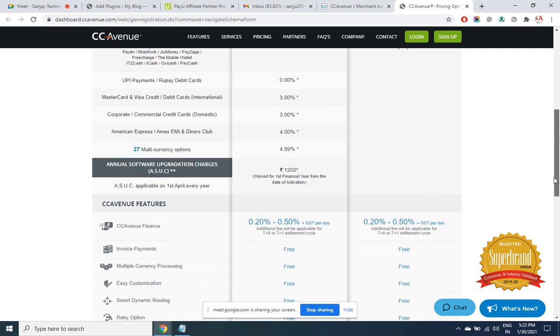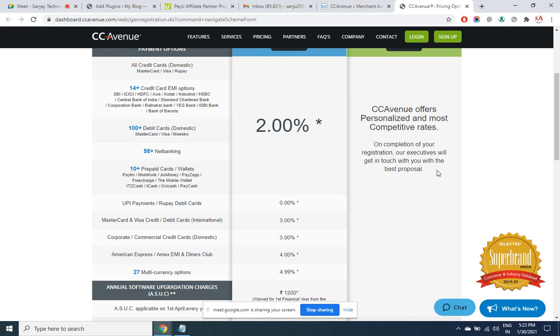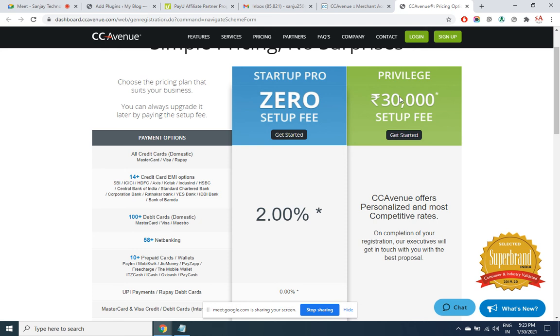Integration is all free. Now this is negotiable. You got to directly talk to them in case you are going with 30,000 one-time setup fee. This is not yearly, this is one time. So they are going to integrate this payment system into your website, free service, as well as the charges are negotiable there. I recommend PayUmoney, much better than CC Avenue in terms of the charges.